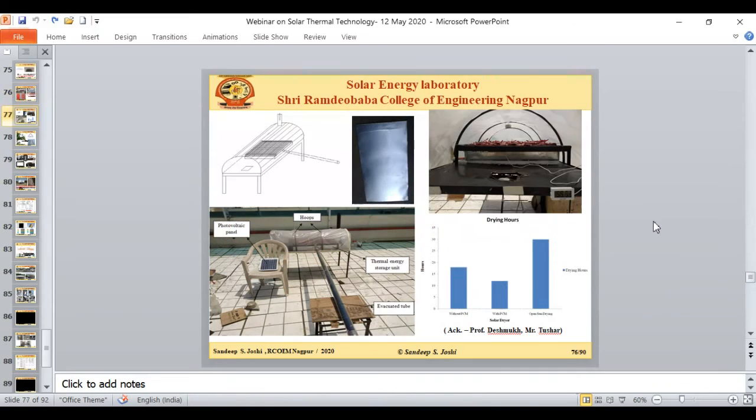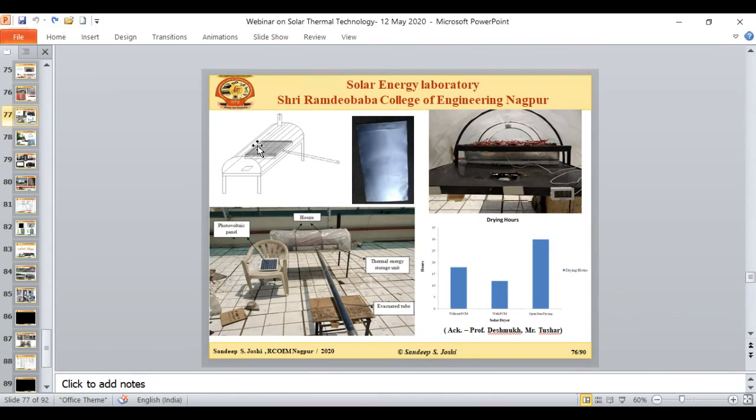What special arrangement are we doing in this? We are going with this heat-storage-assisted type of dryer. You can see we have attached one evacuated tube collector in order to collect the additional solar thermal energy.